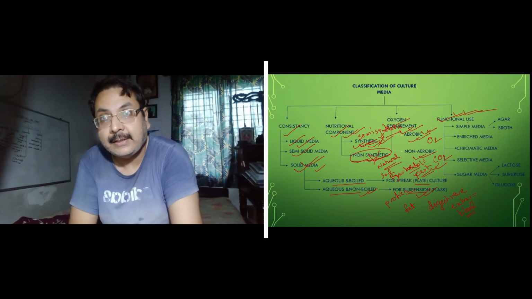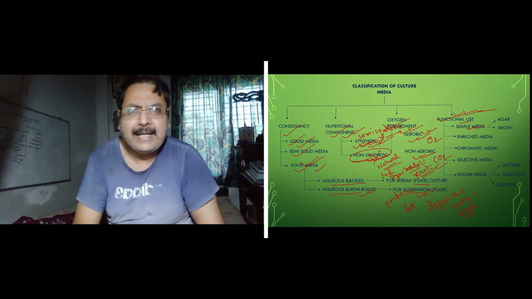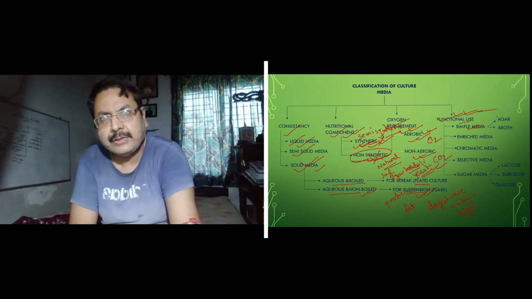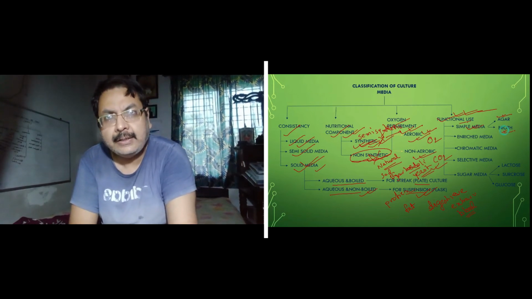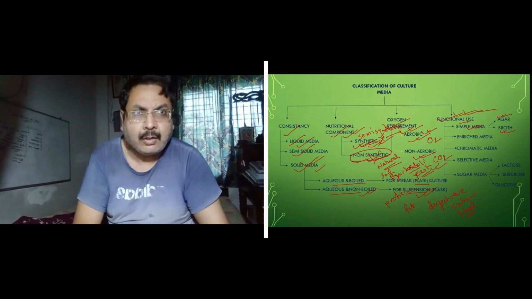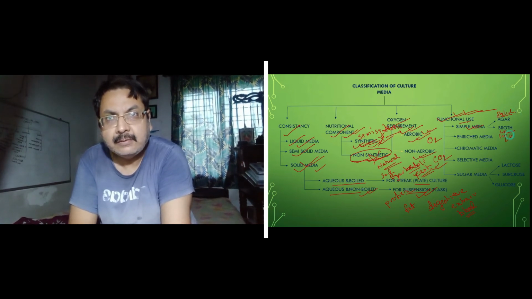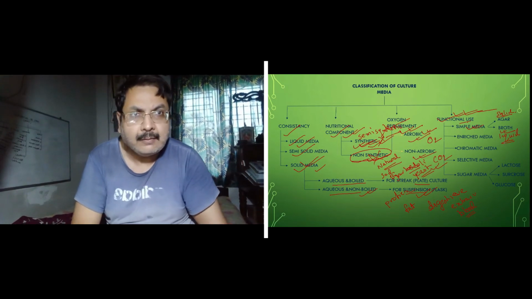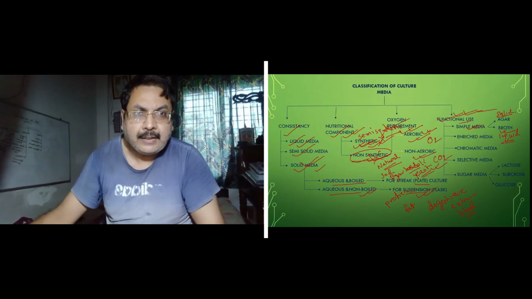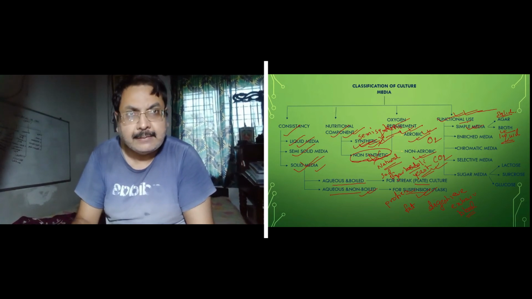Now this functional use. This culture media is very important. This is simple media. Simple media is very simple. It consists of only agar, or it will consist of a broth. Agar is solid, and broth is liquid. So it consists of very few chemical ingredients. Therefore it is considered a simple culture media.